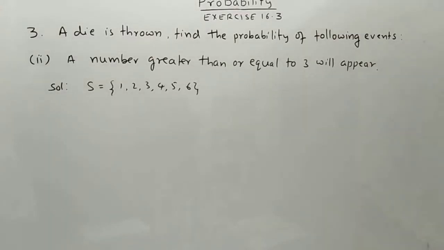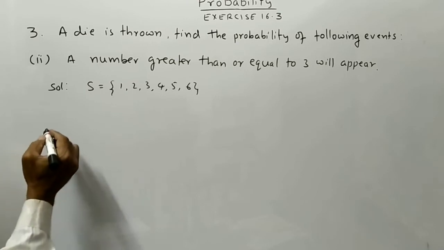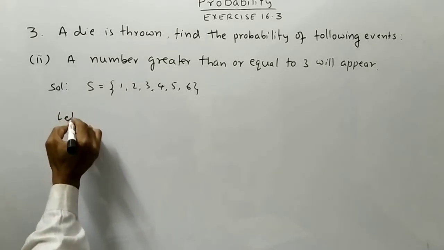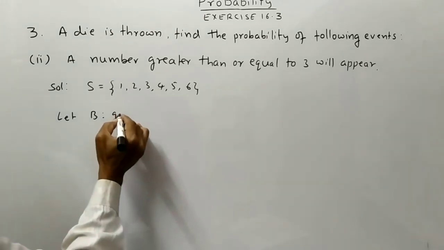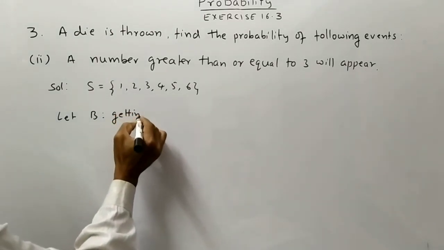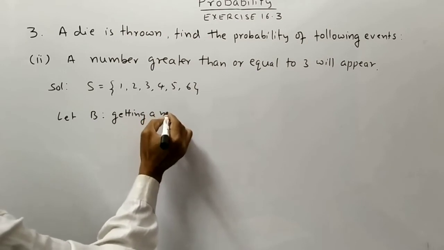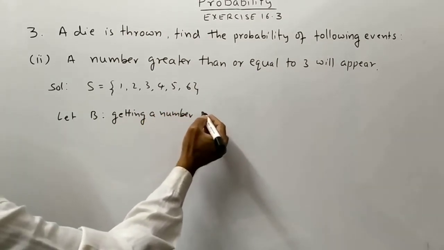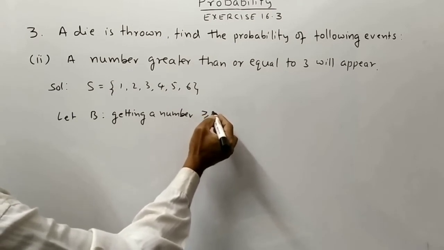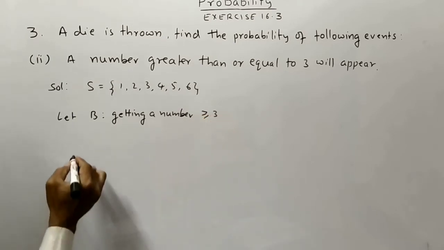Second one, a number greater than or equal to 3 will appear. Let B be the event of getting a number greater than or equal to 3.